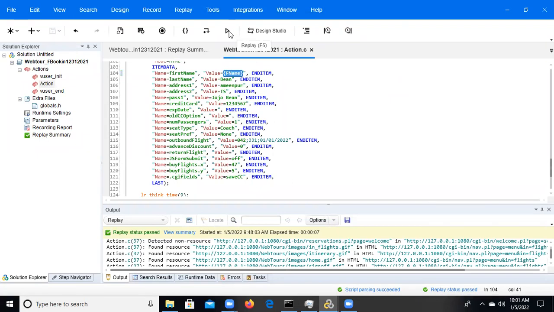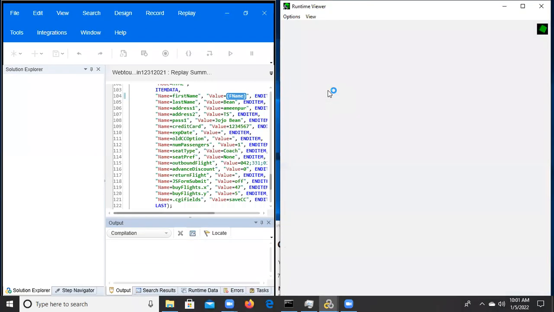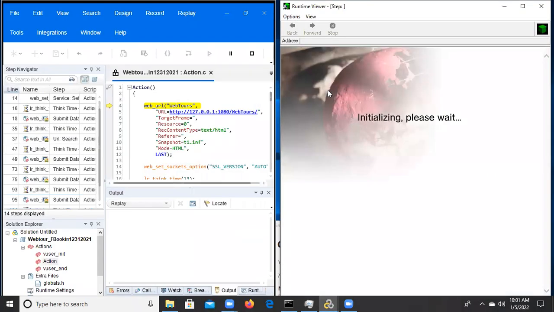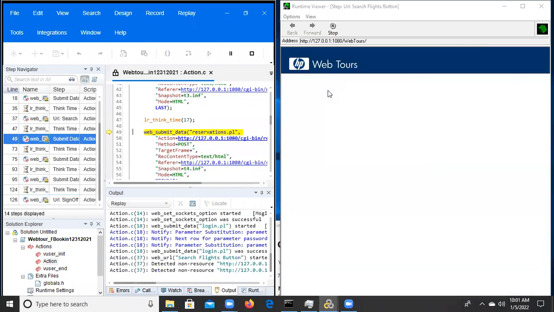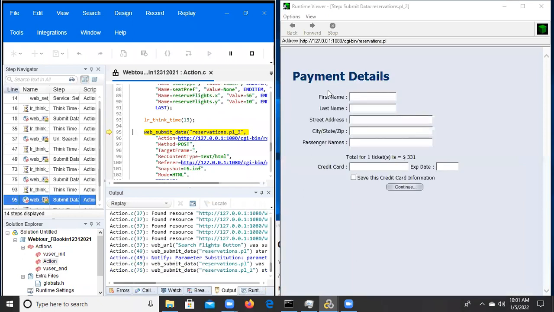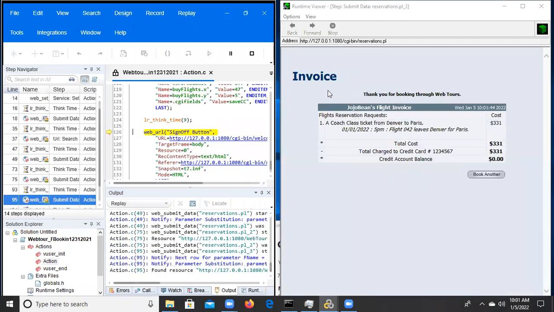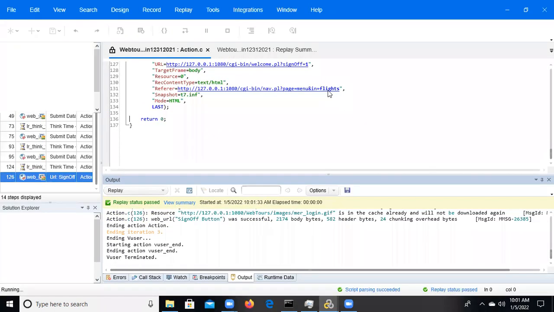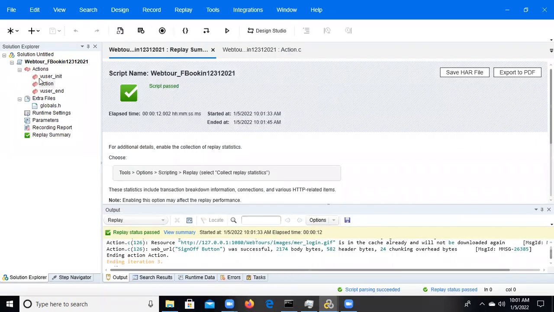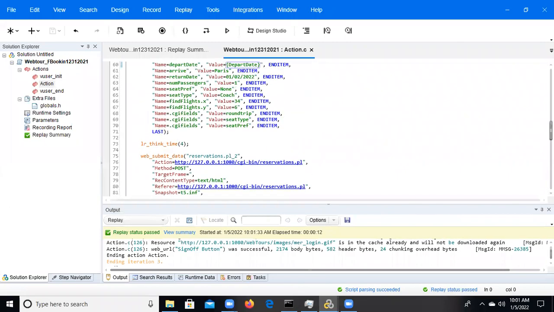Now you can execute, and we can observe how it is picking the values. So the parameterization concept is very easy. This small concept is one of the enhancements in our scripting.